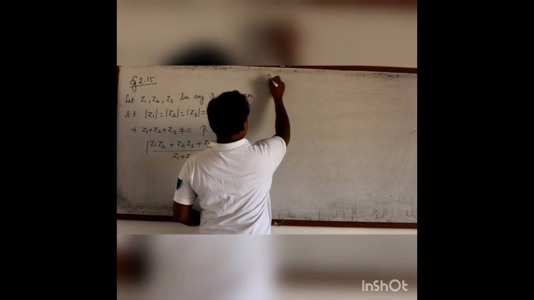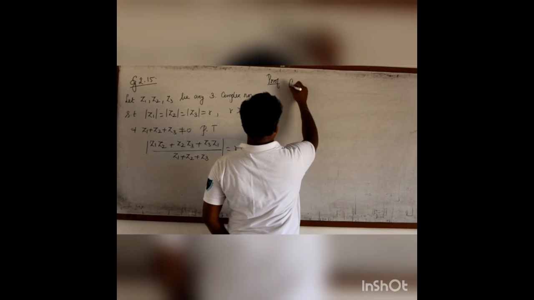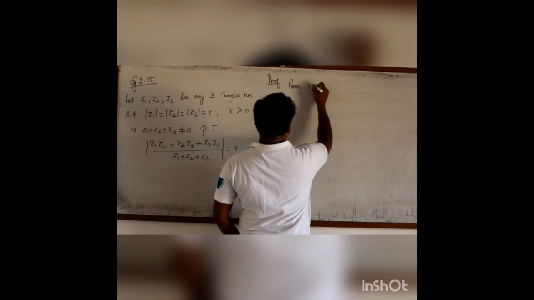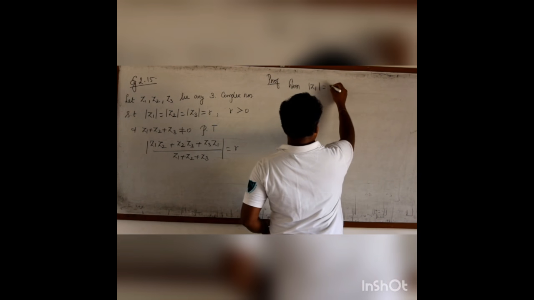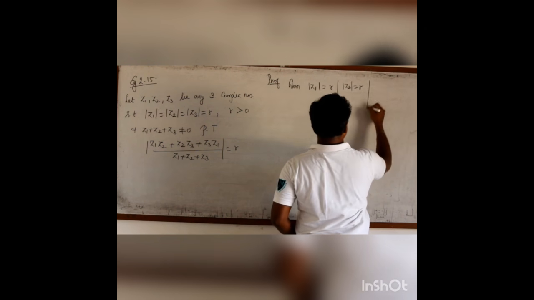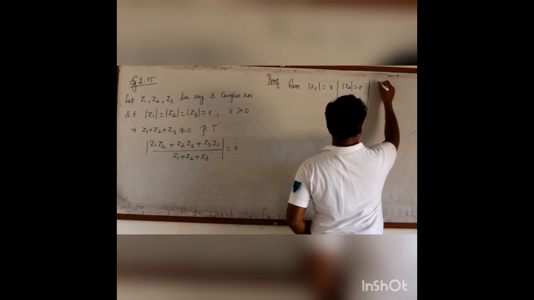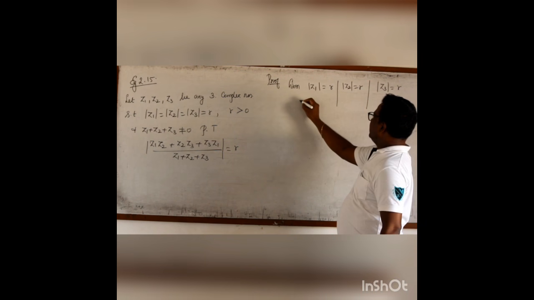Now, we shall prove this. Proof. Given modulus of z1 equal to r, similarly modulus of z2 is also r, modulus of z3 is also r. Let me take z1.